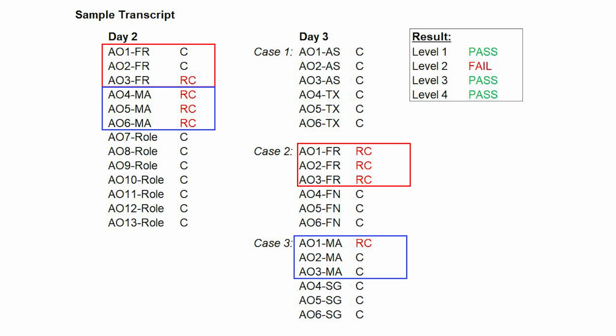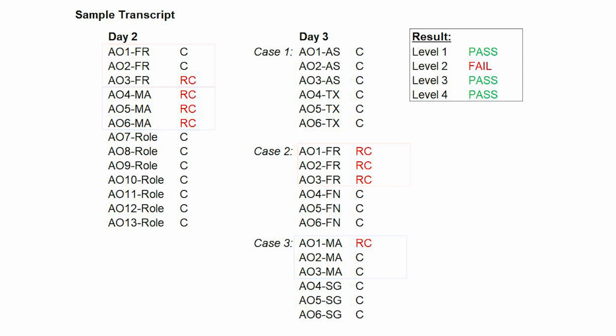In this example, the student would pass level 4 because there are lots of Cs everywhere, and they would pass level 3 because they have several Cs in their role. However, they would not pass level 2.